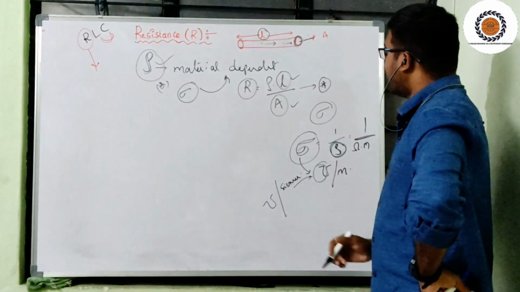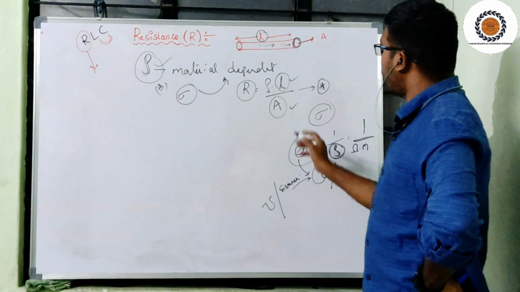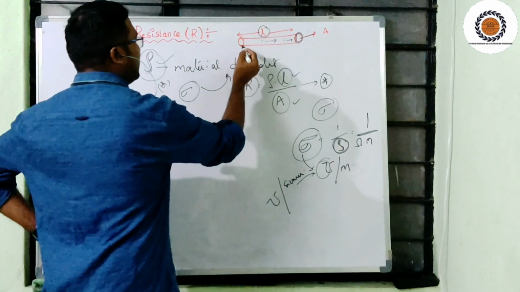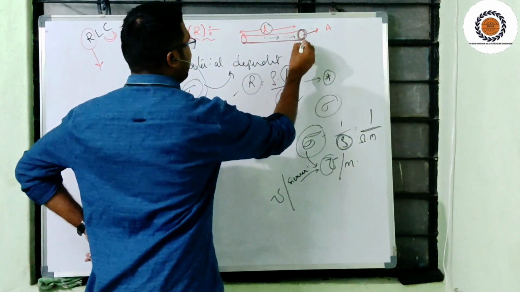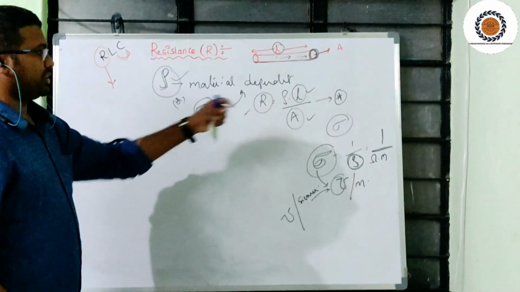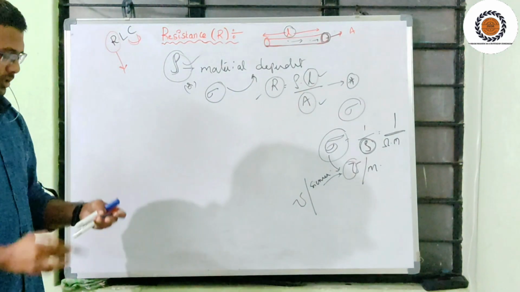Then see how this resistance will be affected if I modify the length and the area of cross section of a conductor. I want to discuss this thing. It is very important.